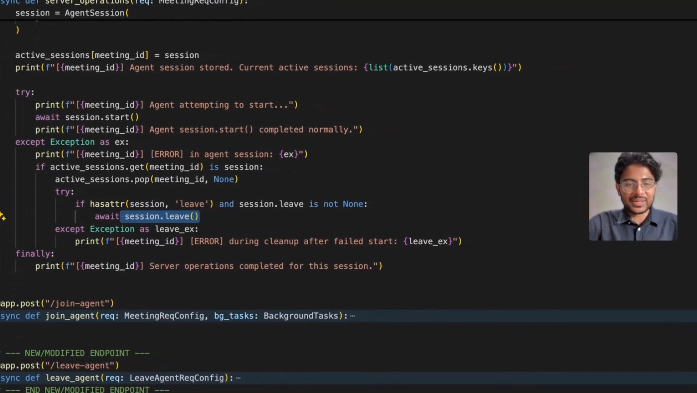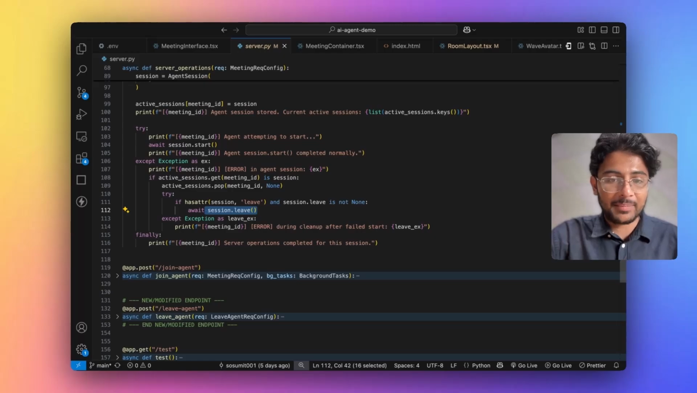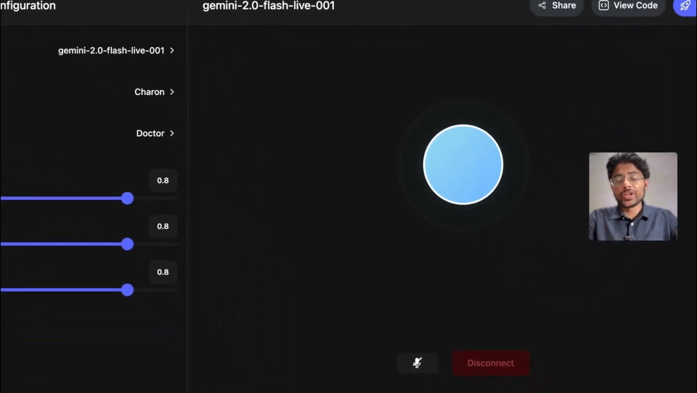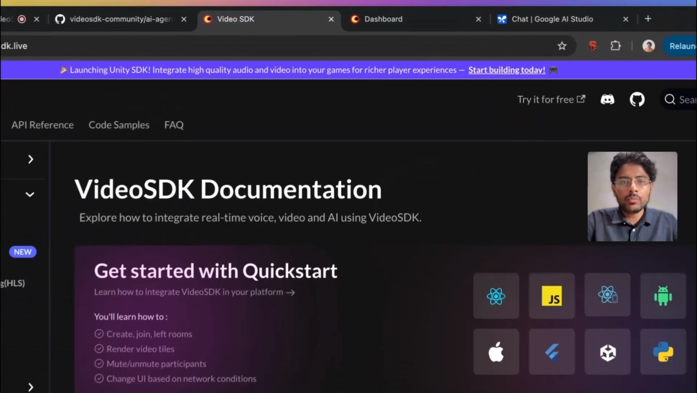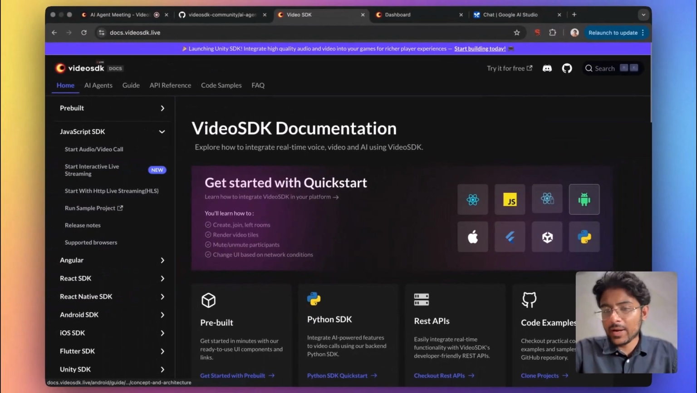That's how this application is working. So now let's see how you can get started with this app. The front-end part of this app is built using VideoSDK's React SDK. We provide SDKs for different platforms. With VideoSDK, you can build web apps, cross-platform apps, Android, iOS, Flutter, even add real-time audio video in Unity games as well.